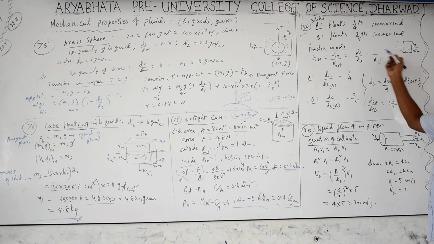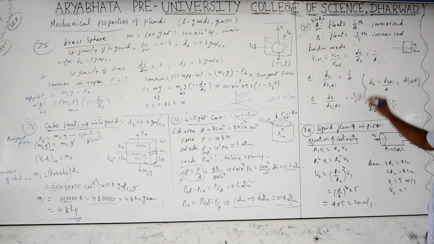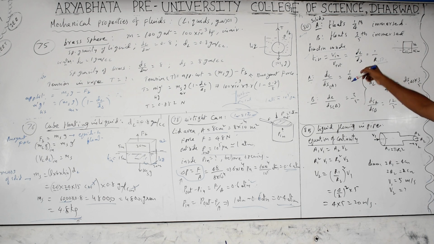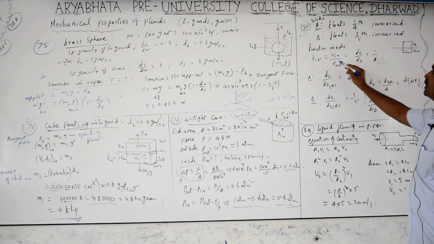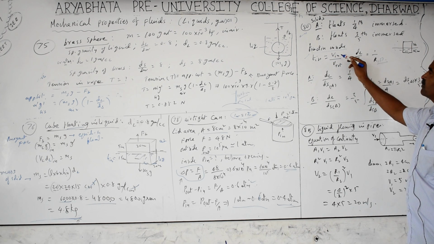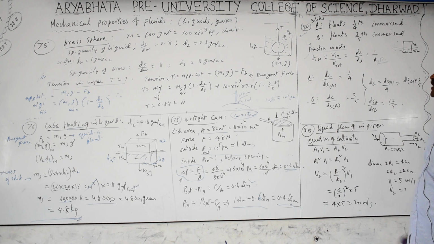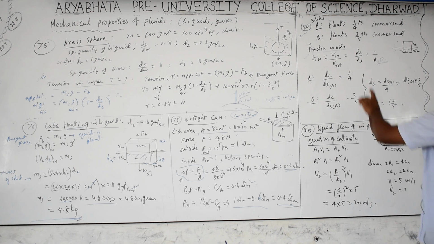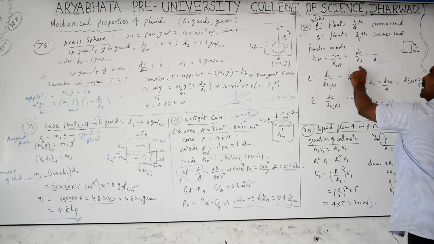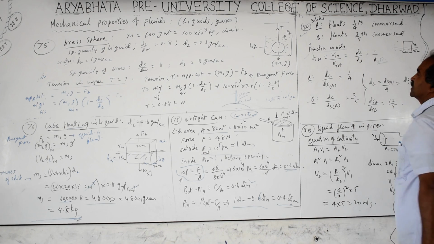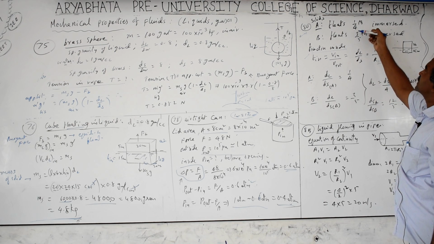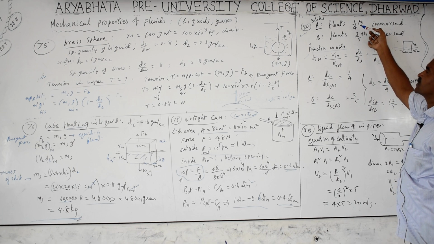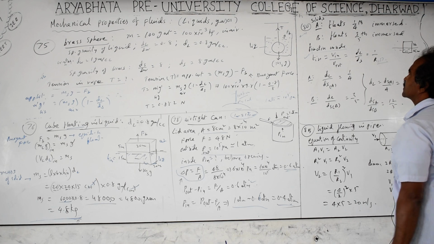If they give relative density, you can directly find out fractions, or you can find densities also. How much is floating outside compared to the total volume we can take inside. If you want the fraction outside, 1 minus V in by V total, that is V out by V total, will give the fraction outside. That means this becomes 1 minus dL by dS, the fraction outside. You have to remember those formulas. If you know the fraction inside, you can find the fraction outside. 1/4 inside means 3/4 outside. Like that also you can calculate using only one formula.